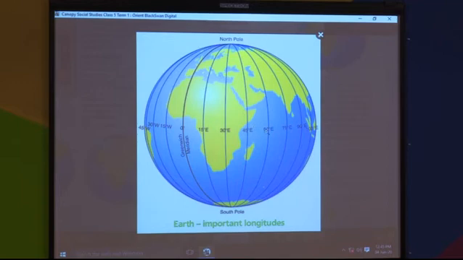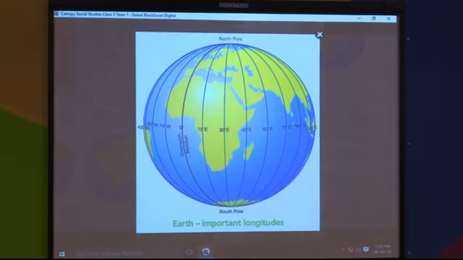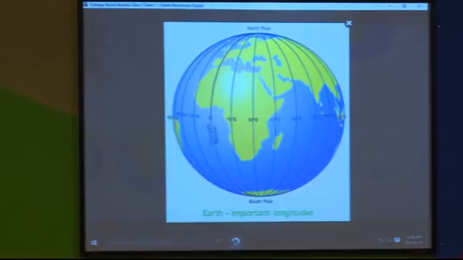As it goes, it will come to 180 degrees east and 180 degrees west. It will come to a single line, and that line is called the international date line. From the east it will rotate here, from the west it will come here, and here it will come to one line at 180 degrees, and that line is called the international date line.